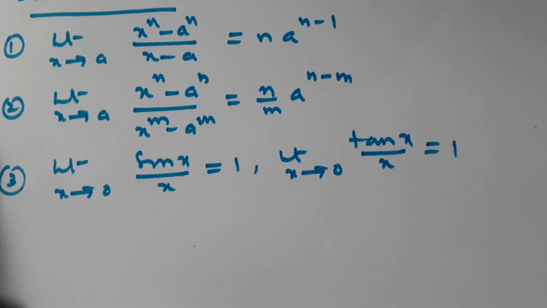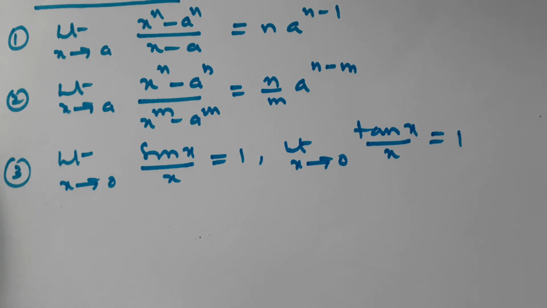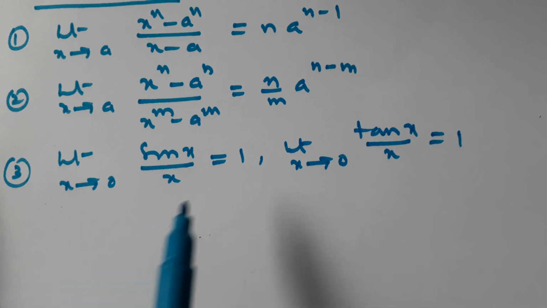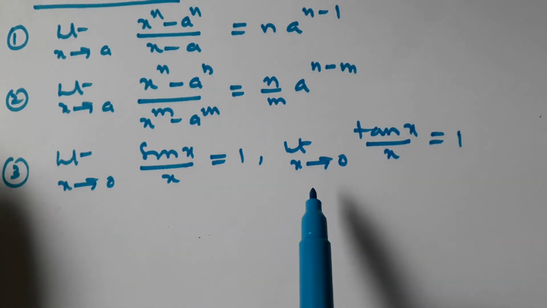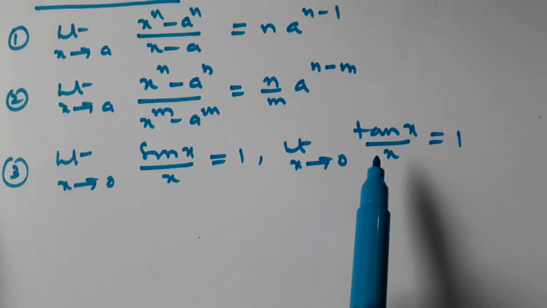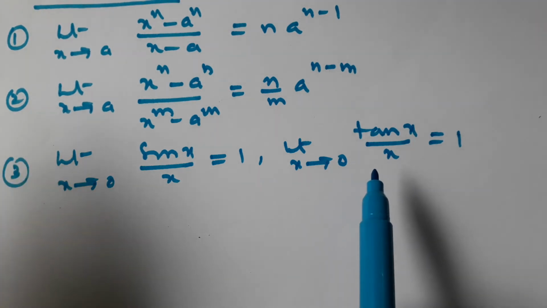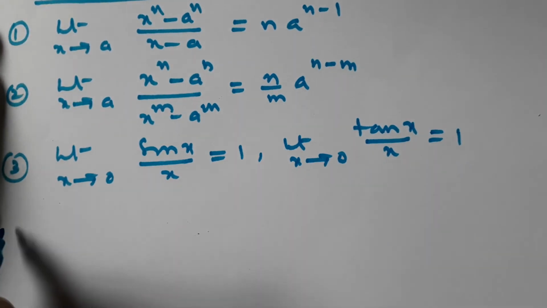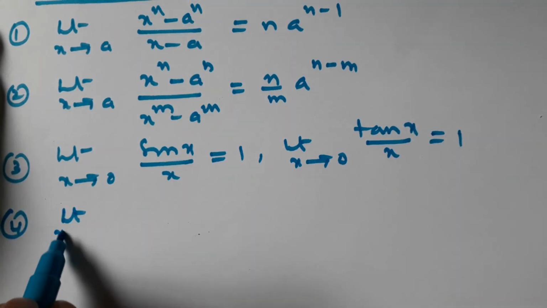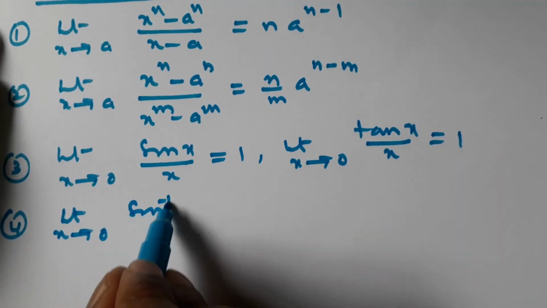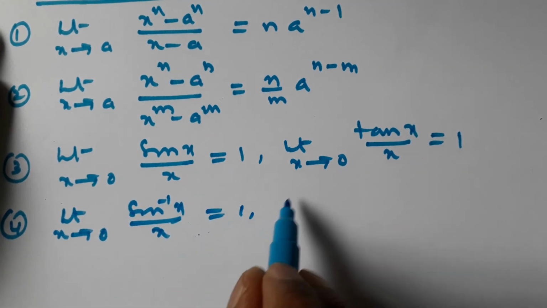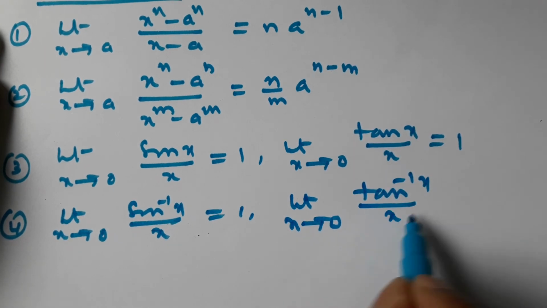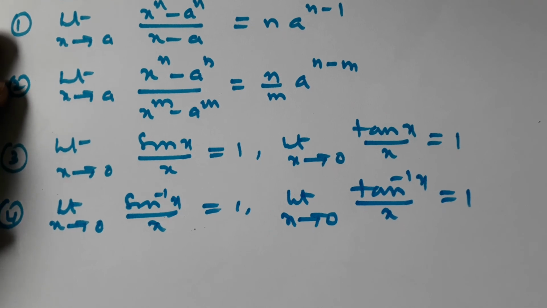This also we have in lower classes, where we proved that the limit of sin x by x is equal to 1, and later that limit x tends to 0 tan x by x is also 1, because tan x can be written as sin x by cos x, and we simplified there. Even the inverse functions, limit x tends to 0, sin inverse x by x is equal to 1, and limit x tends to 0, tan inverse x by x is equal to 1. Both are 1 itself.